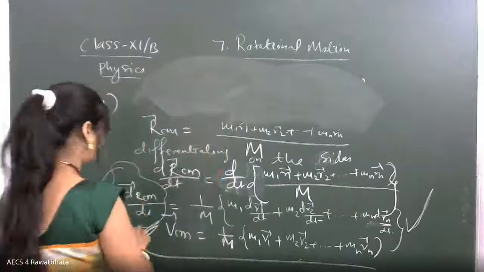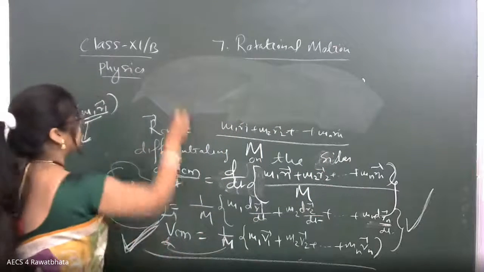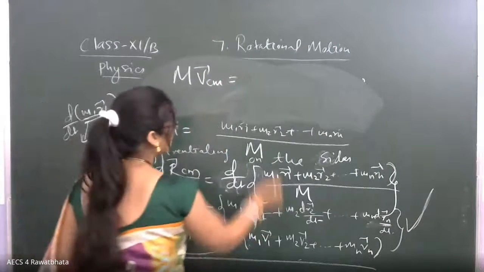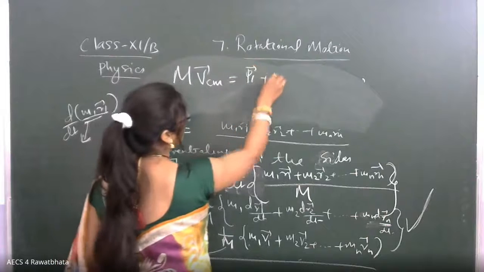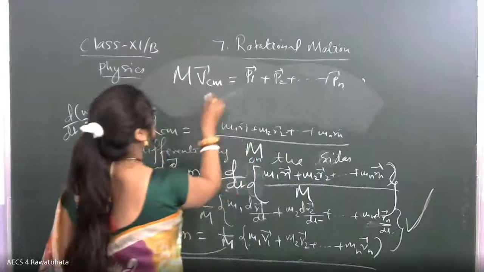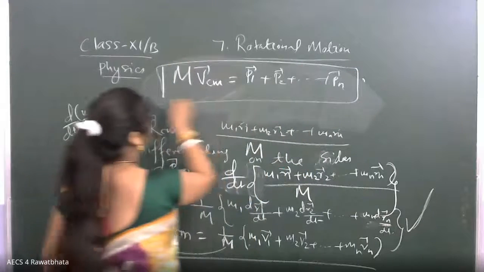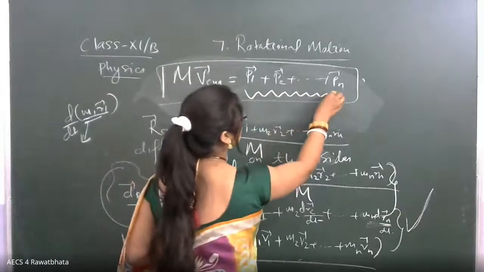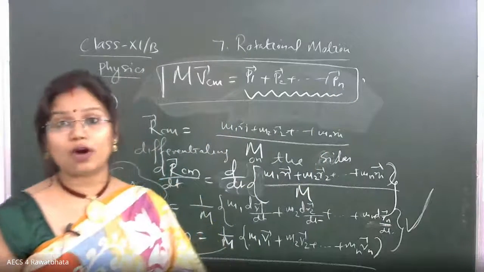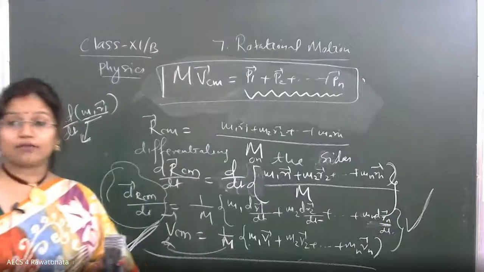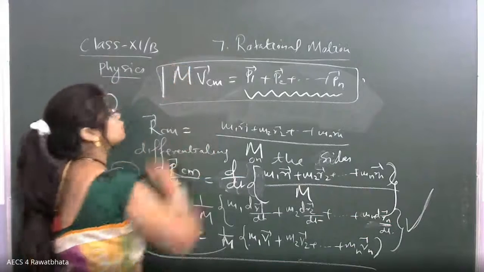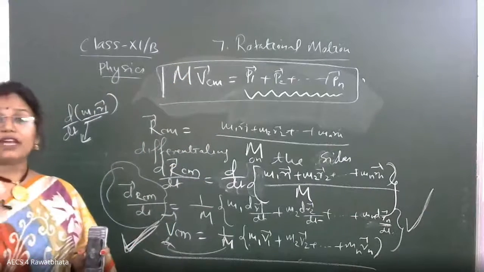so here we are having this particular M, we are sending this side. So capital M times the velocity of the center of mass equals m1v1, means p1, the linear momentum for particle 1, plus particle 2 dot dot pn. So from here what idea you are getting, dear, that the sum of the linear momentum of each and every particle of which the system is made up is equal to the product of the velocity of the center of mass with the total mass of the system, dear. This is very, very important.